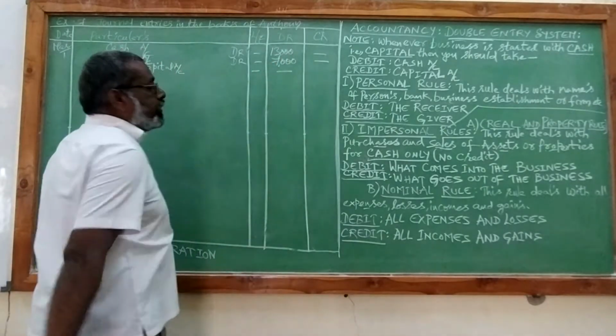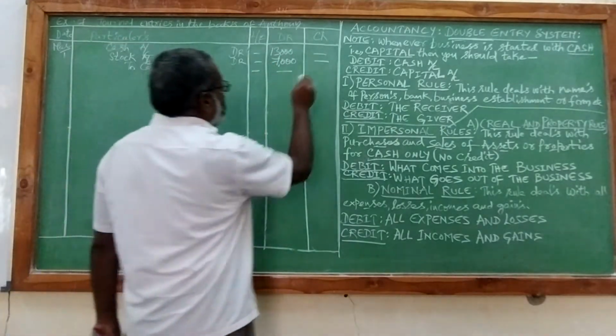So total put together 13,000 plus 7,000, that is 20,000.